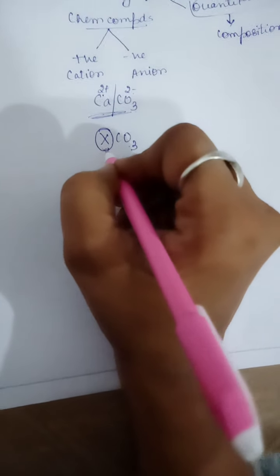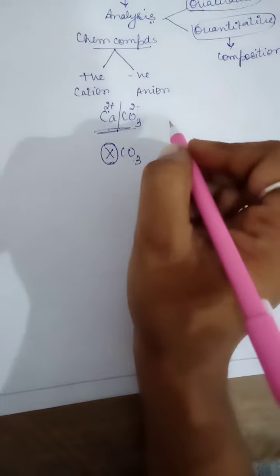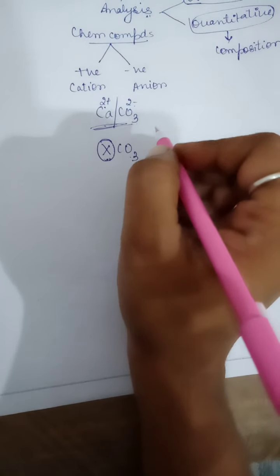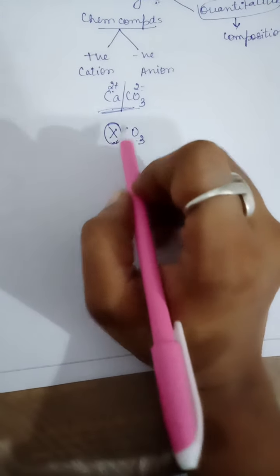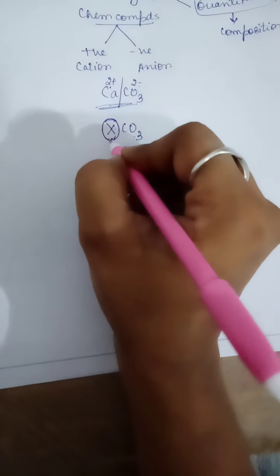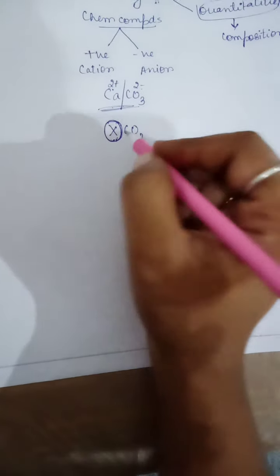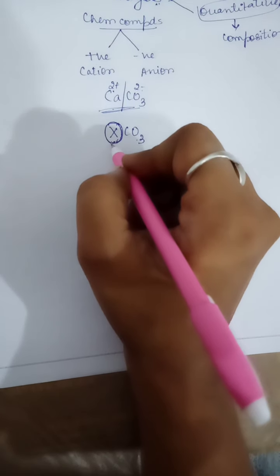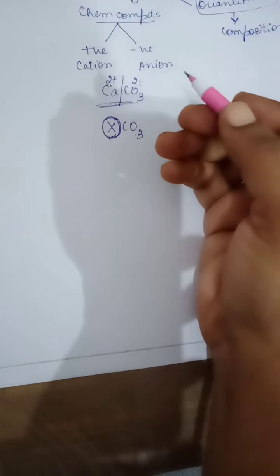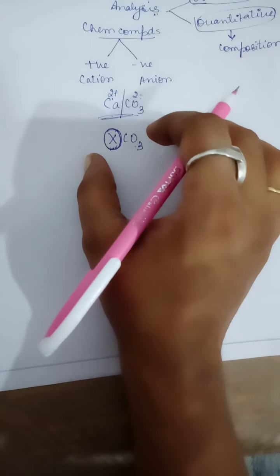Now how much of this X is present in the chemical compound, its composition, will determine its quantity. So when you identify the unknown substance, it is qualitative. The composition of the substance is your quantitative analysis.